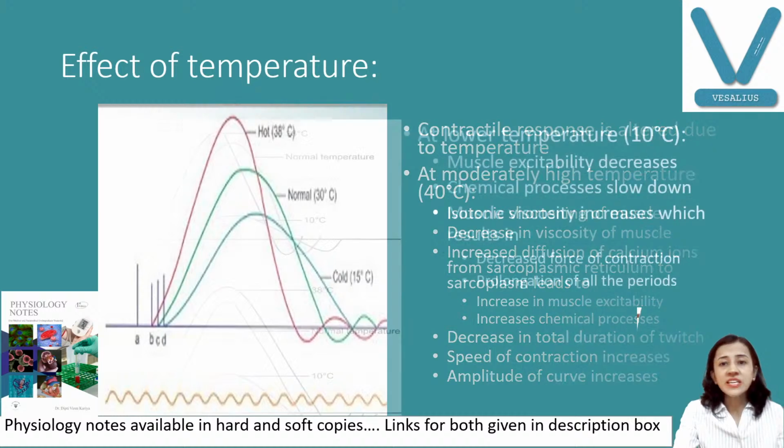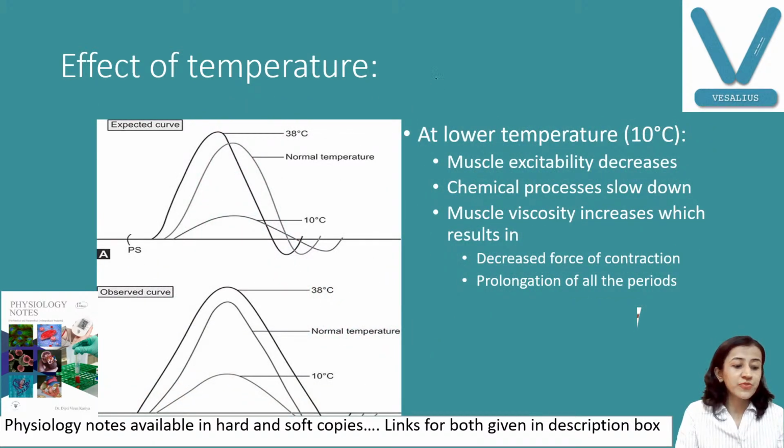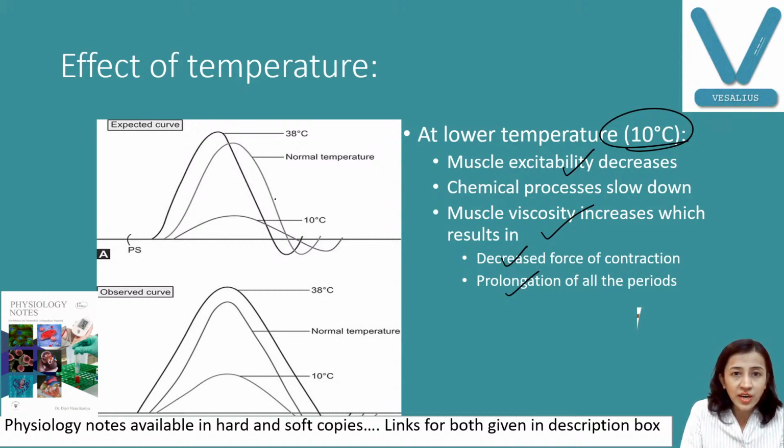Now, opposite are the effects of cold saline. Suppose you are treating the muscle with cold saline, how to perform this? You just have to remove the fluid which is present in the muscle and pour fluid having a temperature of about 10 degrees Celsius. So what happens? Muscle excitability decreases, chemical processes are also slow, viscosity increases, force of contraction and propagation decrease. So here you can see what happens when the temperature decreases.